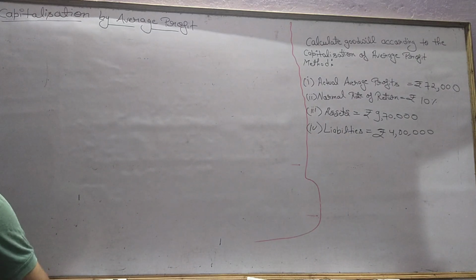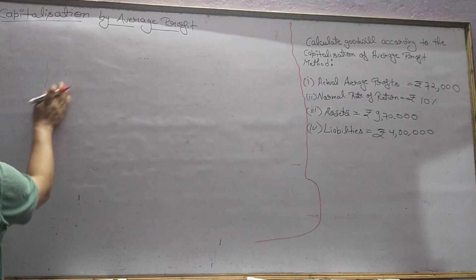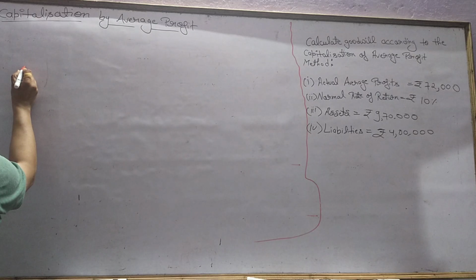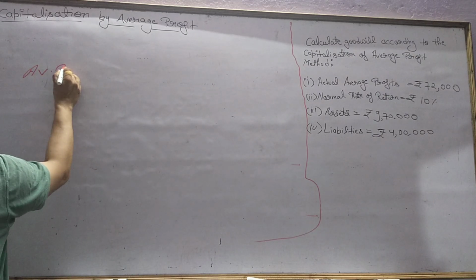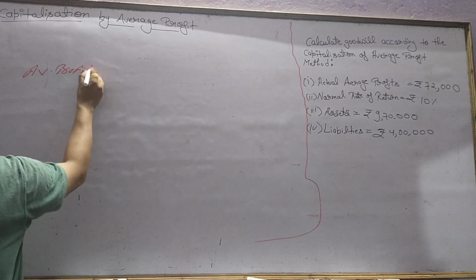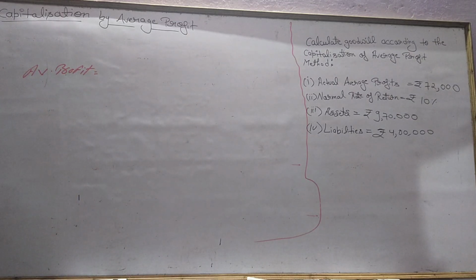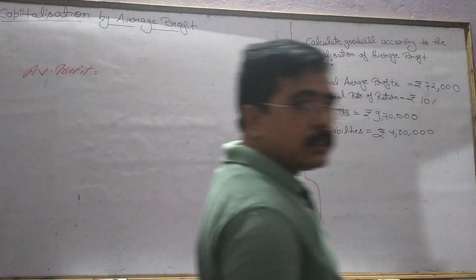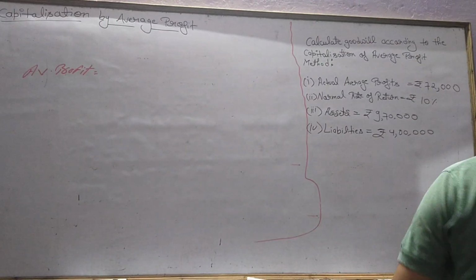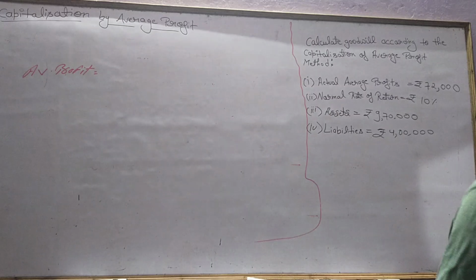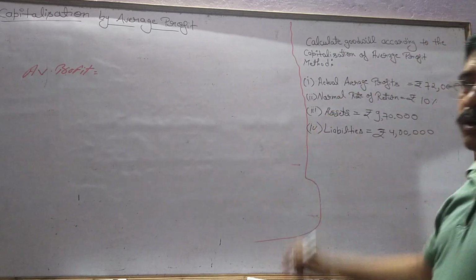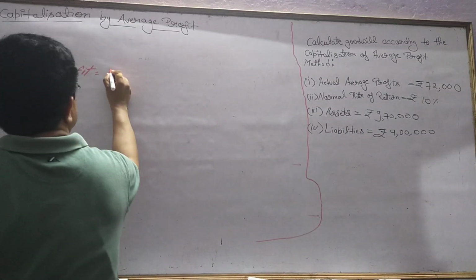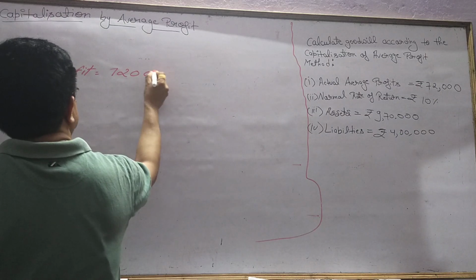Now step number one says we have to find out average profit first. Average profit is equal to sum of profits upon number of years. But in this question there is no need to use that formula because the actual average profit is given in the question, that is 72,000 rupees.